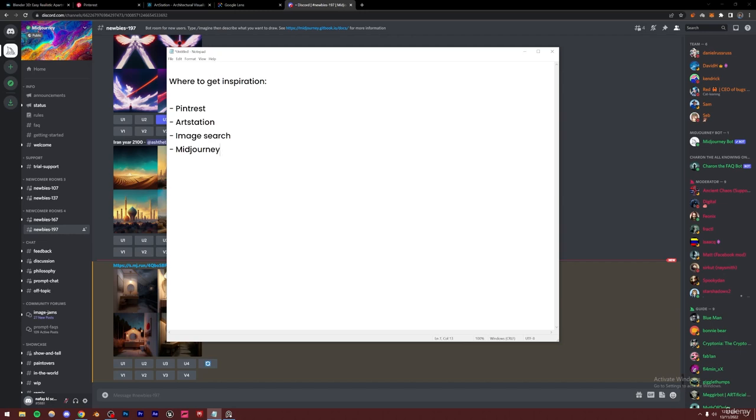And reference images are really important for 3D art. If you don't have a specific idea in mind, then you're not going to be able to make really good art. Sometimes you will, but most of the time you're just going to end up quitting in the middle, and that's what happens to me if I go in without a clear idea in my mind or reference images. So I would highly recommend you to use them and get some inspiration from the internet as well.